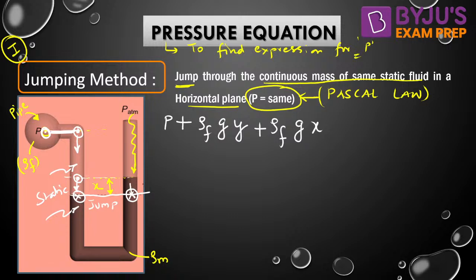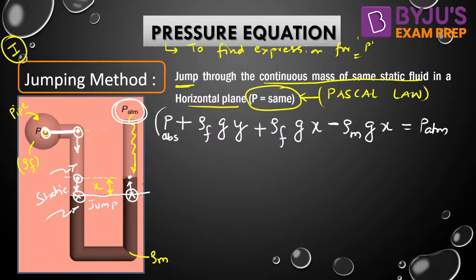Now we are traveling in upward direction because we know the pressure in the right limb. We are traveling in upward direction, pressure decreases with height. Upward direction pressure will always decrease, so there will be a negative sign, and we are traveling in manometric fluid, rho M into G, and we are traveling up to a height X, and here we are having the atmospheric pressure. So whatever the expression written should be equal to P ATM. That is because P ATM is not taken as 0. That is why we are getting the value of absolute pressure in the pipe.